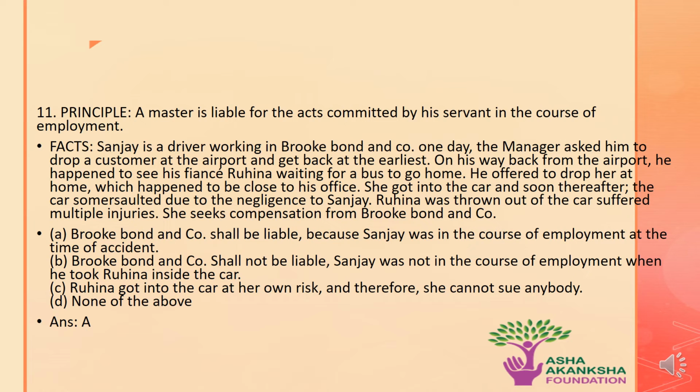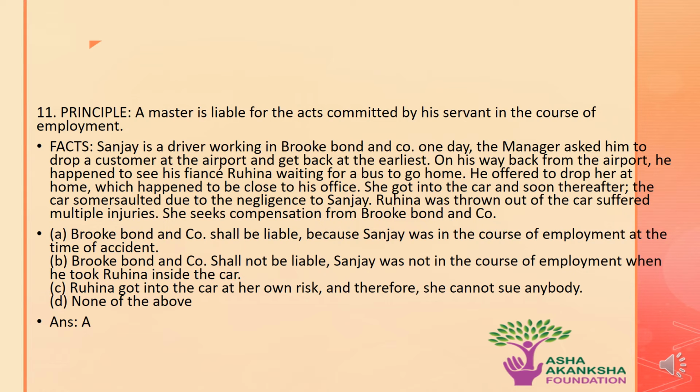On his way back from the airport, he happened to see his fiancée Ruhina waiting for a bus to go home. He offered to drop her at home, which happened to be close to his office. She got into the car, and soon thereafter, the car somersaulted due to the negligence of Sanjay. Ruhina was thrown out of the car and suffered multiple injuries. She seeks compensation from Brookbond and Company. Now, what will be the correct answer amongst the following?